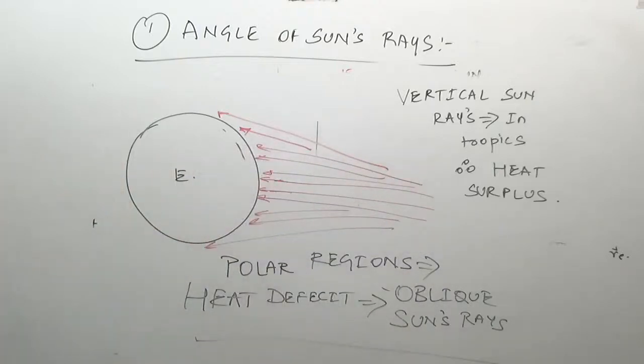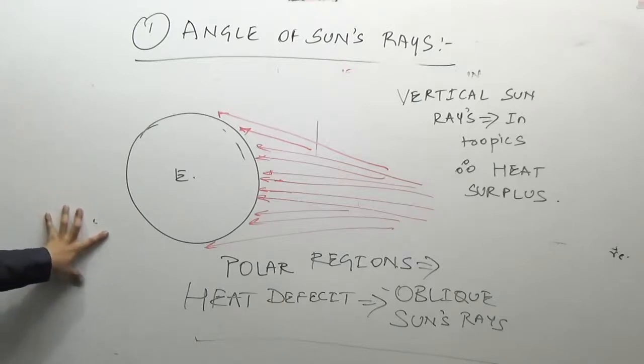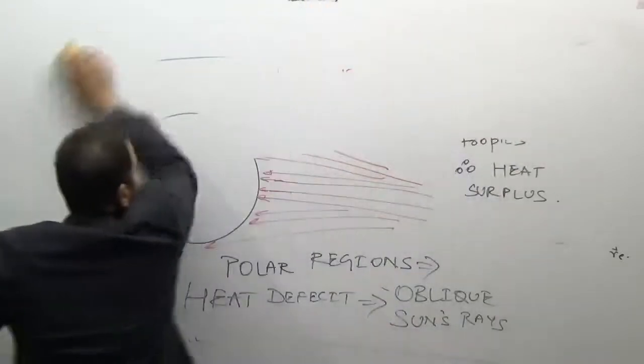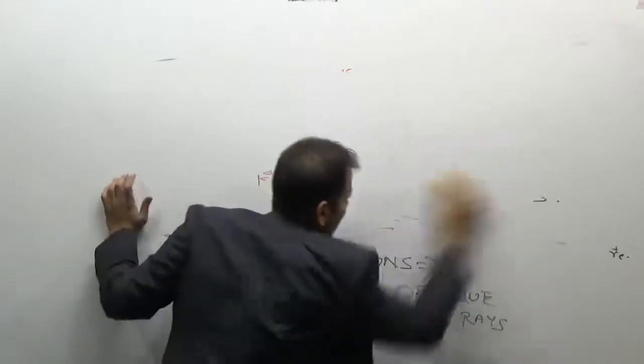Sun rays in the tropics. Why are the tropics heat surplus areas? Because of the vertical sun's rays. And why are the polar regions heat deficit areas? Because of the oblique sun's rays. Now the second factor is the length of day and night.